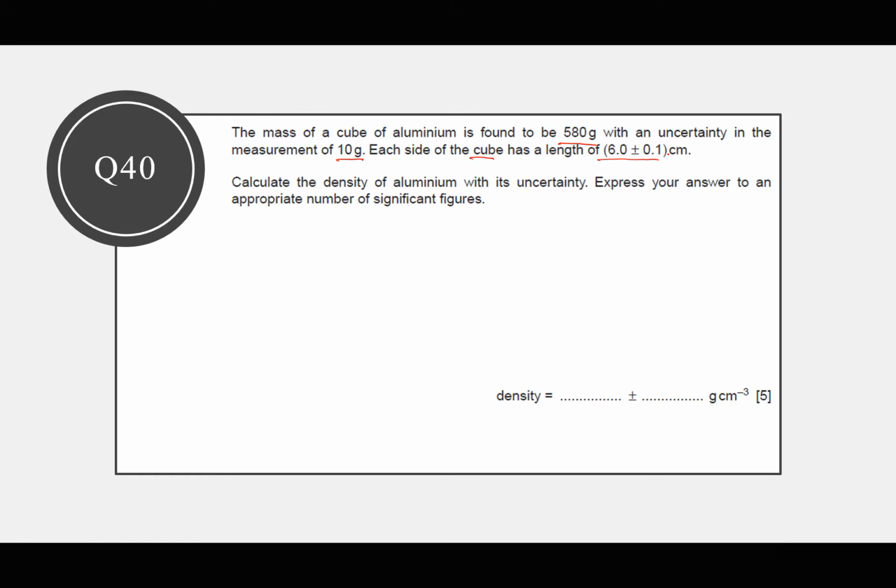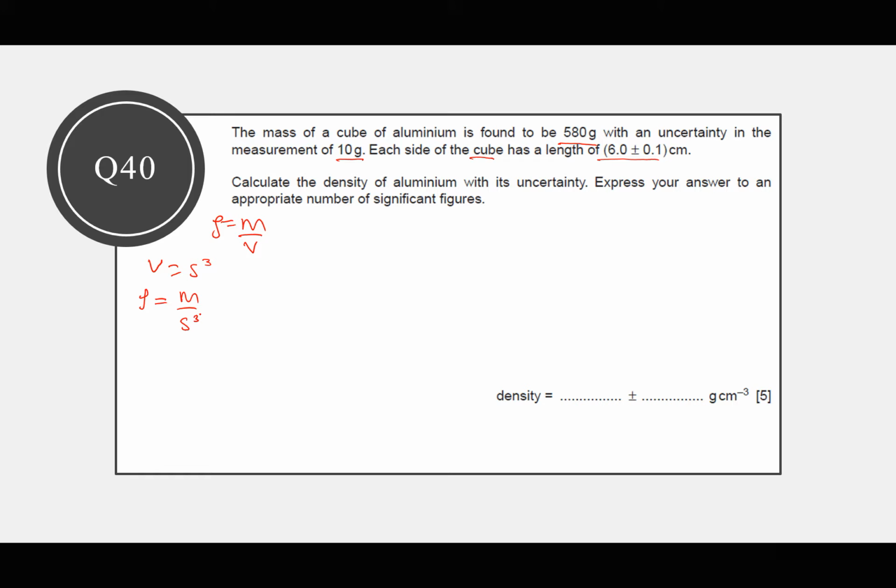So let's see. We know that density is equal to mass over volume. We don't have the uncertainty in volume, but it is a cube which has all sides equal. So the volume is going to be side times side times side, which is side cubed. As simple as that. Therefore, we shall say that the density is equal to mass over side cubed, or the length cubed.